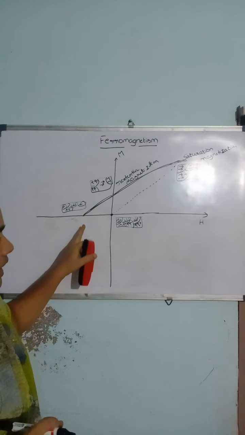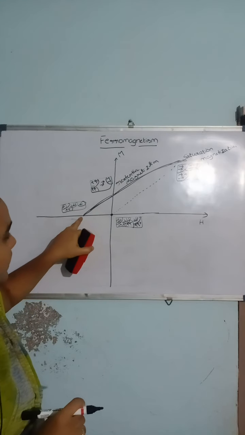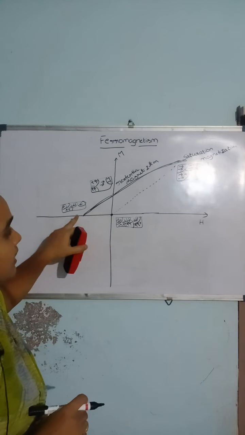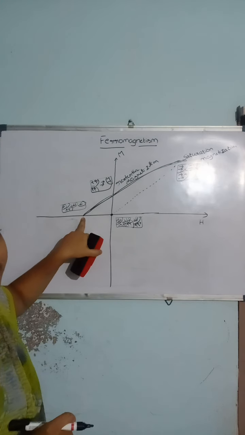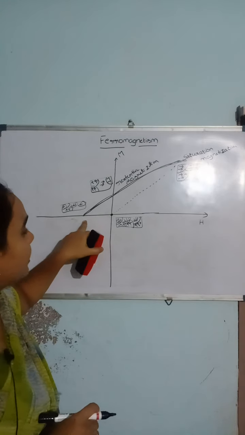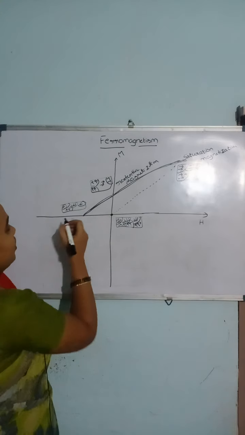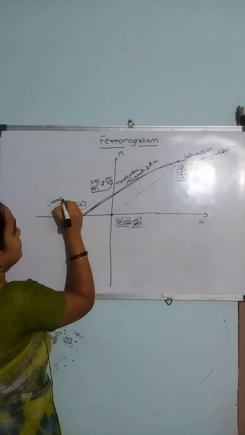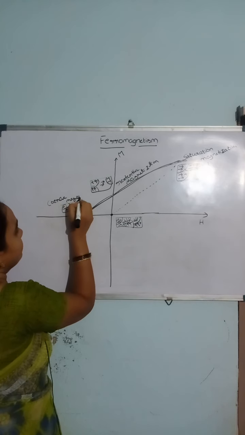The point at which the magnetization is zero at negative magnetic field is called the coercive magnetic field. This point is the coercive magnetic field.